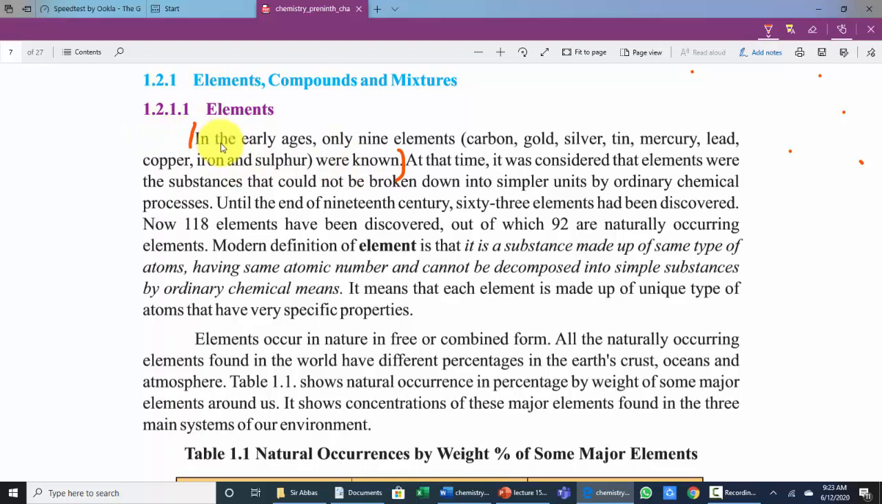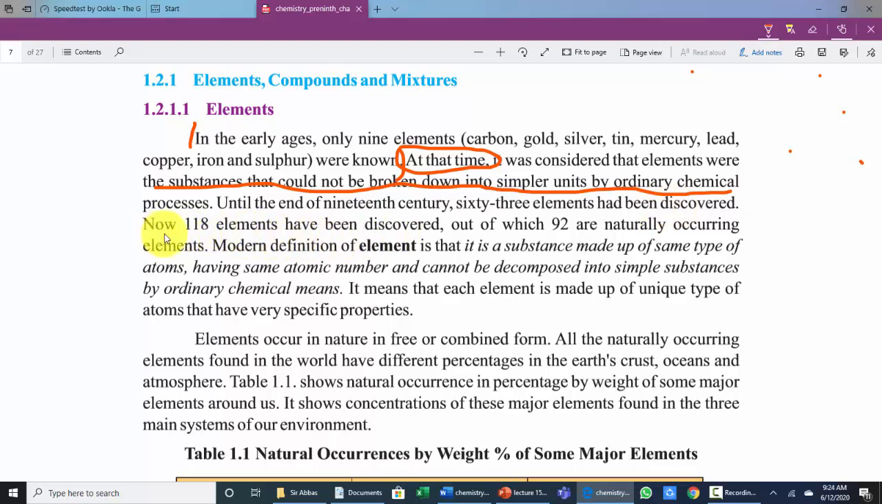The question arises here. At that time it was considered that elements are the substances that could not be broken down into simpler units by ordinary chemical processes. This is an old definition of elements in early ages. Until the end of the 19th century, 63 elements had been discovered.